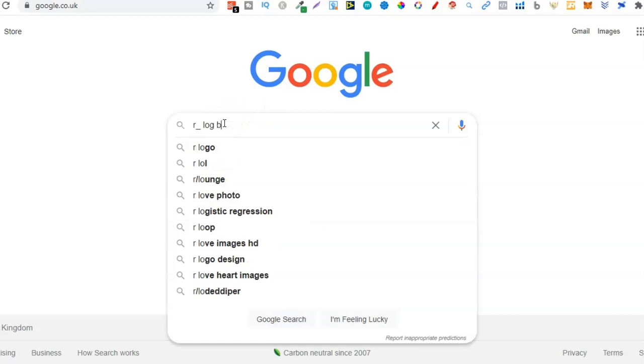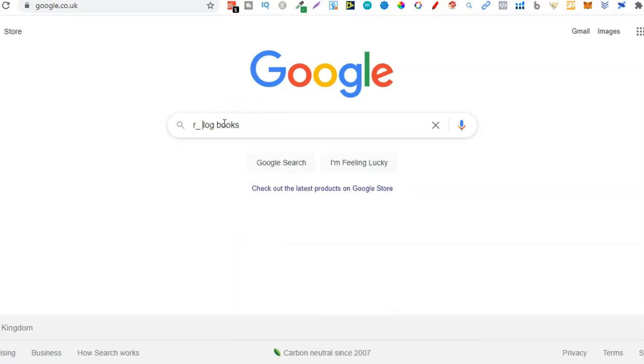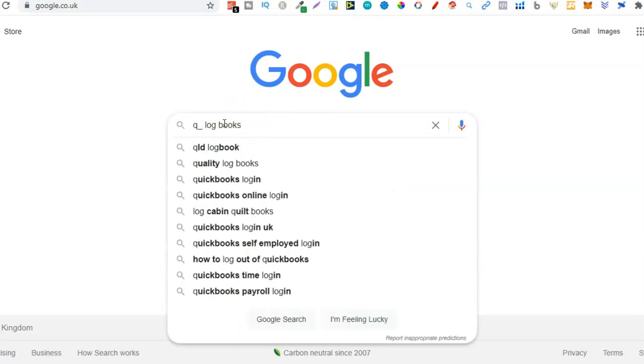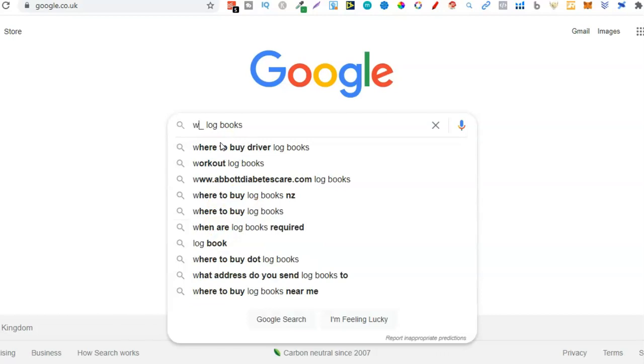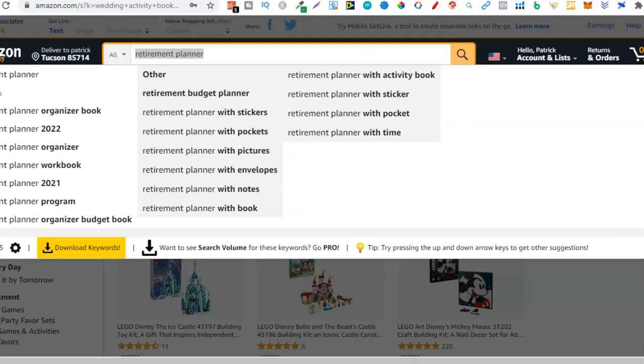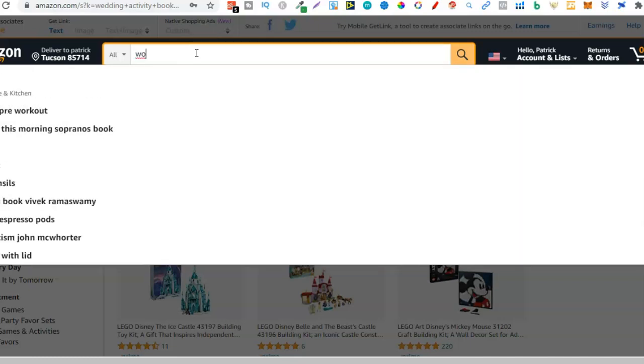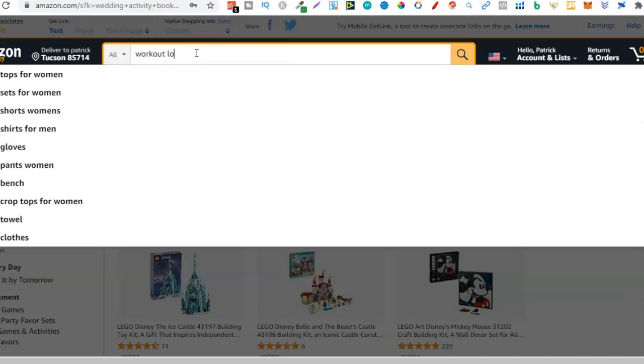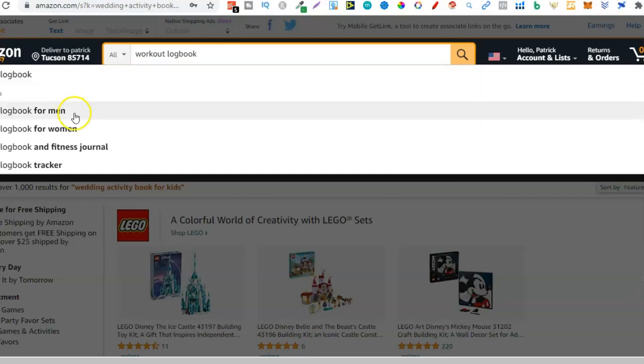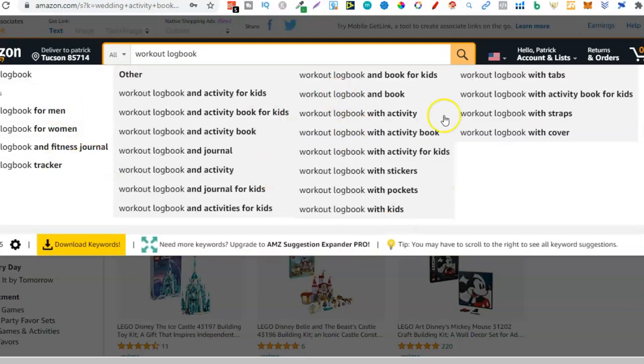Let's go back to here and let's do Q. So quality, nope. QuickBooks, nope. How to, nope. So nothing for Q. And then I'd go to E, workout logbooks. So that's something that we could look into. A workout logbook is going to have a lot of traffic, so there's going to be a lot more keywords. So workout logbook. Now right here we can see lots of different keywords, so many different types,